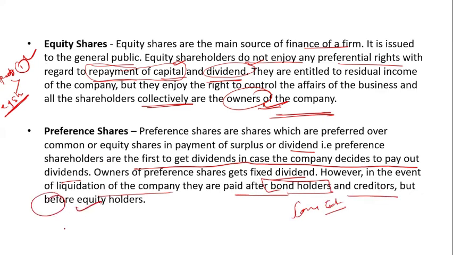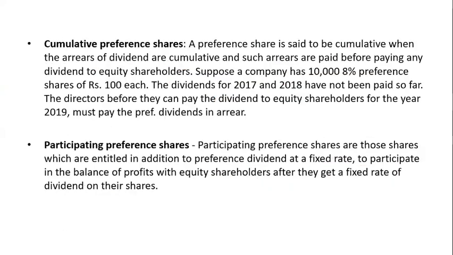This is right. Now, cumulative preference shares and participative preference shares. Cumulative preference shares are said to be cumulative when the arrears of the dividend are cumulative and such arrears are paid before paying any dividend to the equity shareholders. Suppose here is an example. Suppose a company has 10,000, 8% preference shares of 100 each.